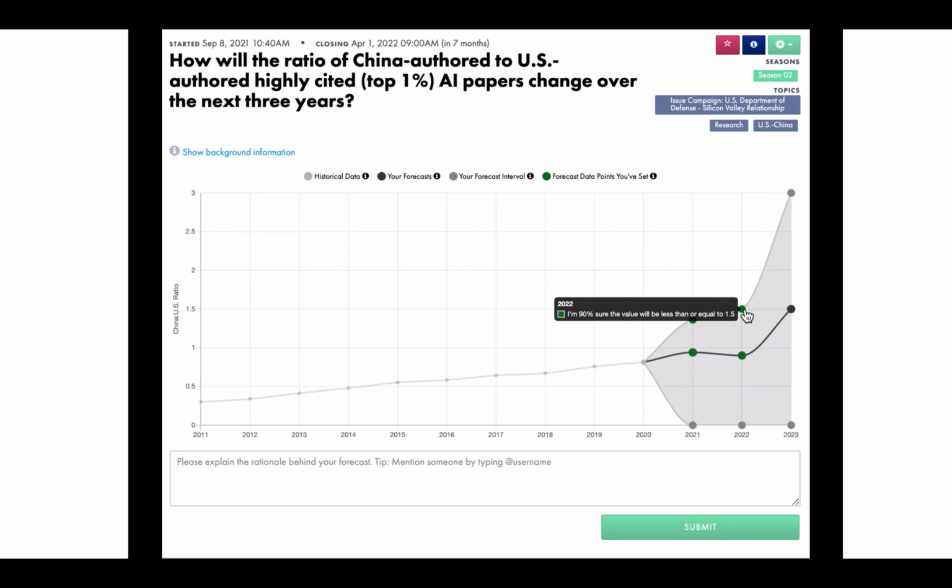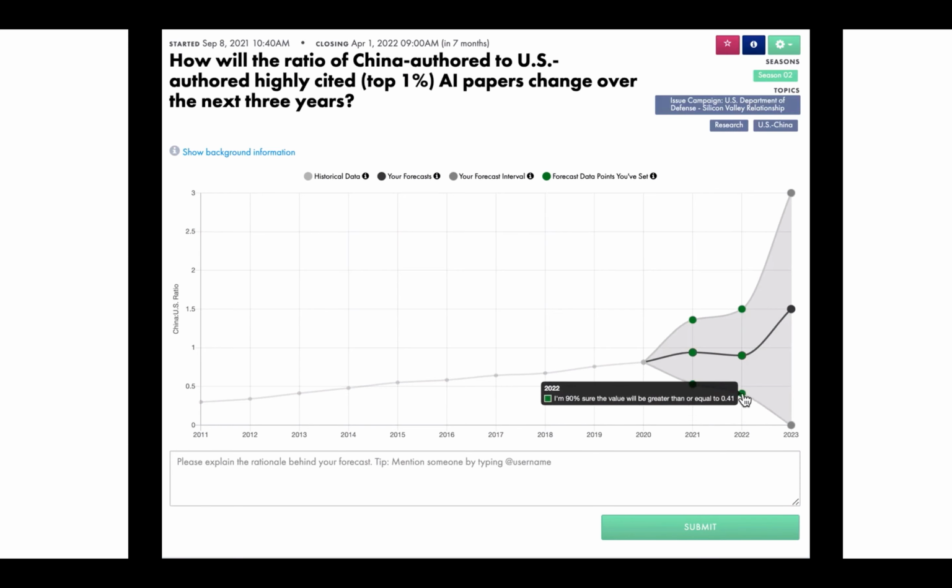The more uncertain I am, the larger it should be. The lower dots are the bottom of my 80% prediction interval, the value for which there is a 10% chance the answer is below and a 90% chance the answer is above. That seems roughly symmetrical, although it doesn't actually have to be. Now, I've completed my forecast for 2021 and 2022. Maybe that's all I want to forecast.